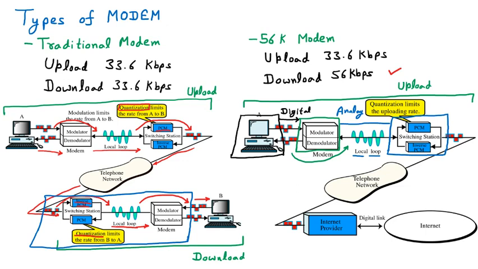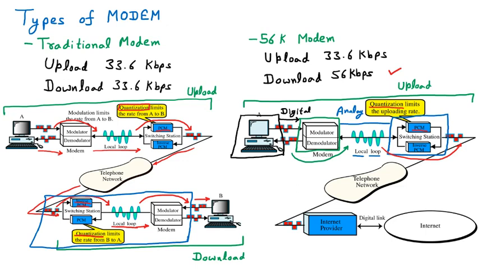Now this analog data which is coming from our home to the telephone exchange is converted back to digital, because we know that the whole telephone line works on digital connection, and there the PCM comes into the picture. So PCM means converting analog to digital, and this is called quantization.